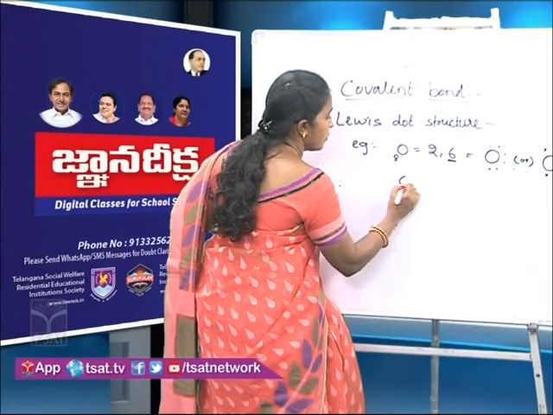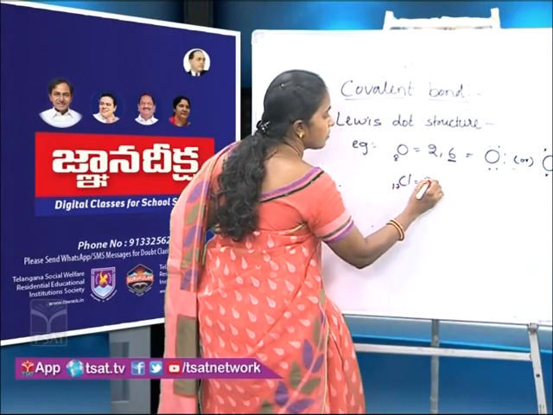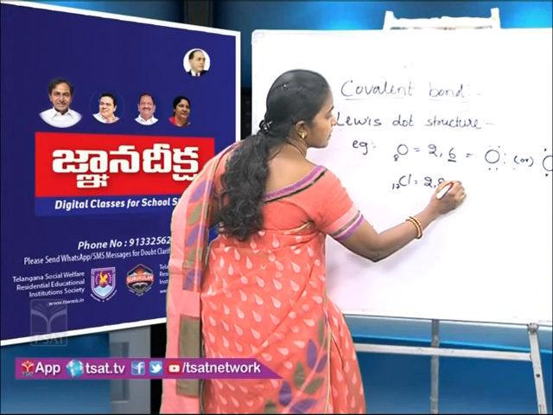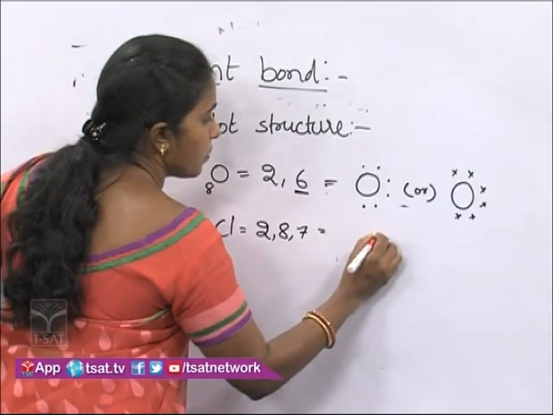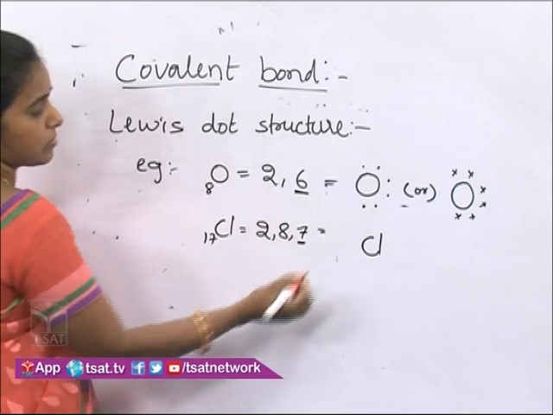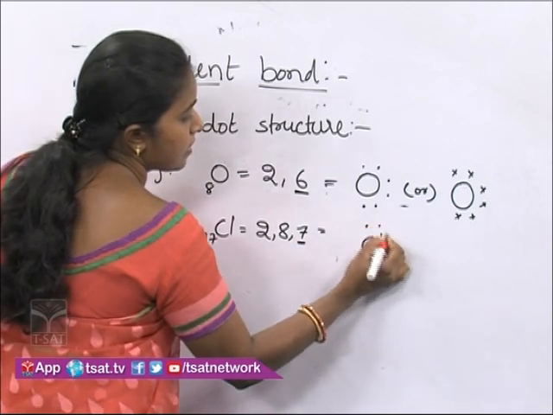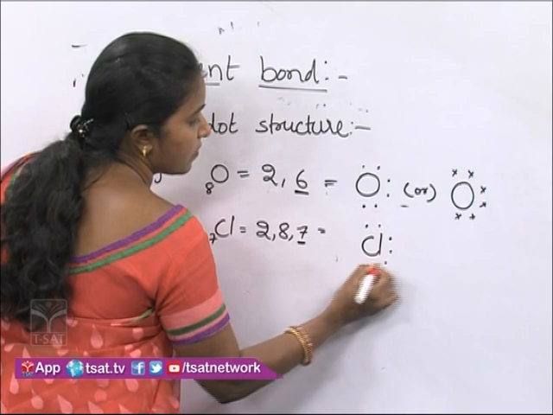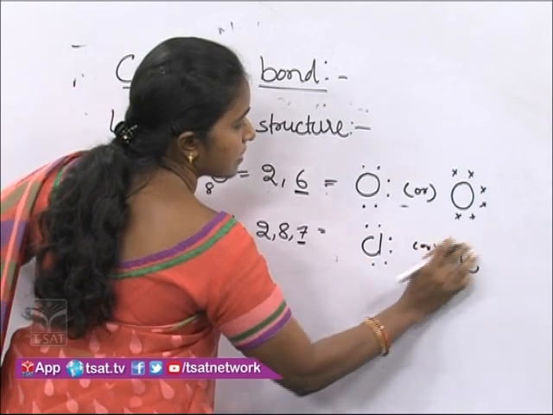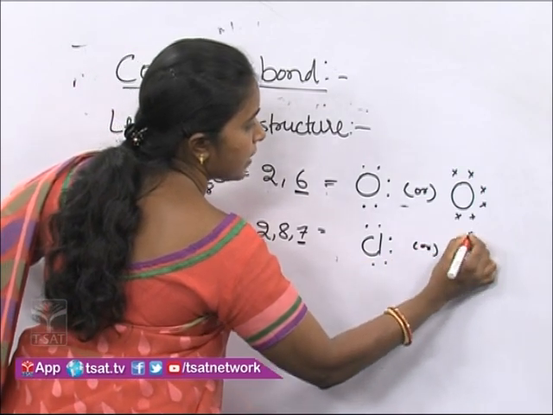Similarly, take chlorine, atomic number 17, electronic configuration 2, 8, 7. Chlorine has 7 valence electrons. So we can represent these valence electrons with the help of dots or cross marks around the chlorine atom.